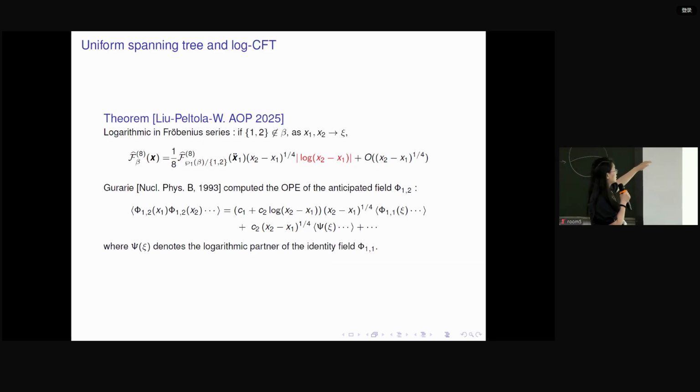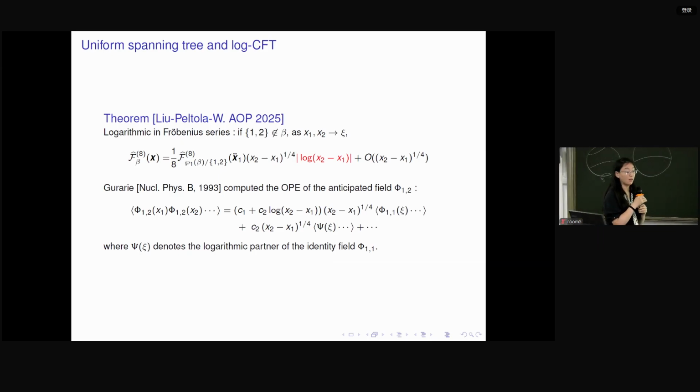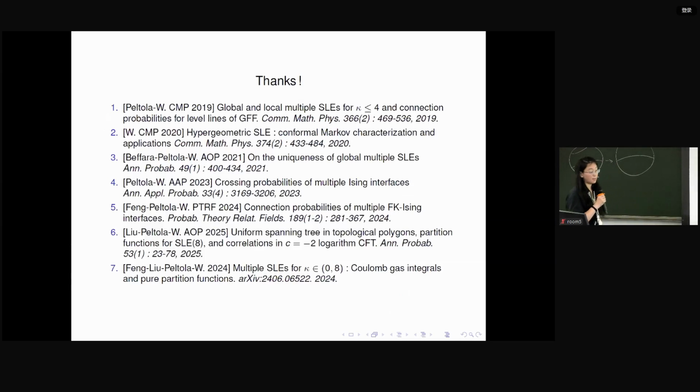So this logarithmic correction, if we believe that the uniform spanning tree is related to the logarithmic conformal field theory, we can match it with what we believe about the OPE expansion of the correlation function in logarithmic CFT. Here, in fact, we provide a first mathematical proof that the uniform spanning tree should relate to the logarithmic CFT. So there is a logarithmic correction in the OPE expansion of the correlation function. Okay, so this is the special property of the uniform spanning tree, and here are the references related to this talk. Okay, thanks for your attention.